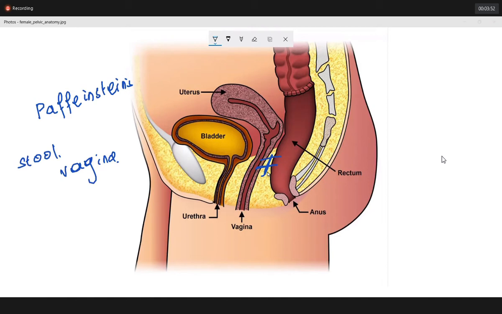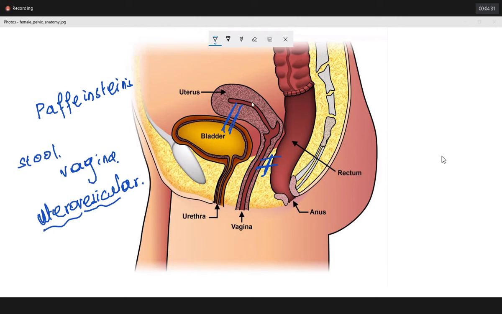Okay. Now we have one more type of fistula. What is that fistula? Uterovesical fistula. What is that uterovesical fistula? That will be a fistula between the uterus and the bladder. Vesic means bladder. So the uterovesical fistula, it is connecting from where to where? From the uterus to the bladder.